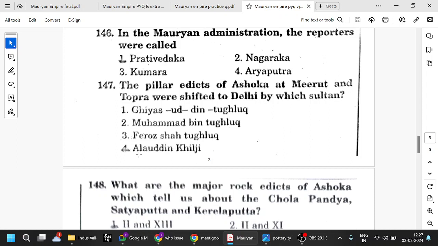Alauddin Khilji is also very famous for his market reforms and military reforms. He started branding his horses, which is called Dagh and Chehra, and his military men. He paid in cash, and he brought in several reforms. He forbade the use of alcohol in parties. He did not allow the nobles to mix together. All those things will come in the medieval period, which is very important. So he shifted the Meerut and Topra pillar edicts of Ashoka to Delhi. Just keep that in mind.